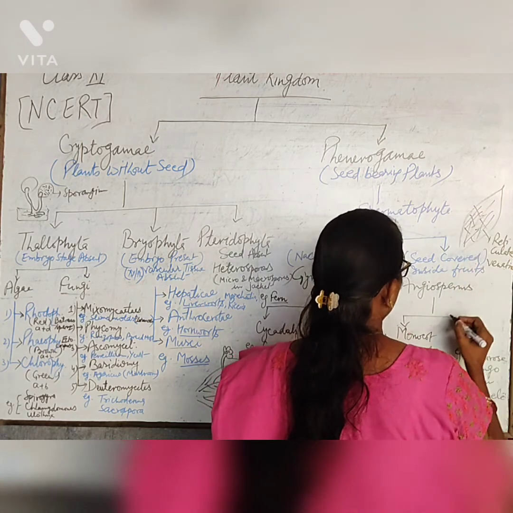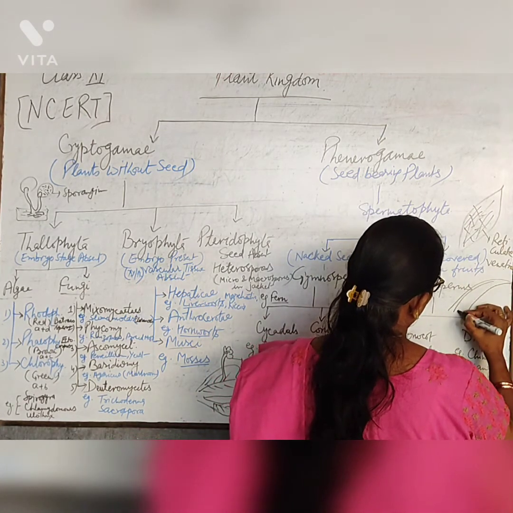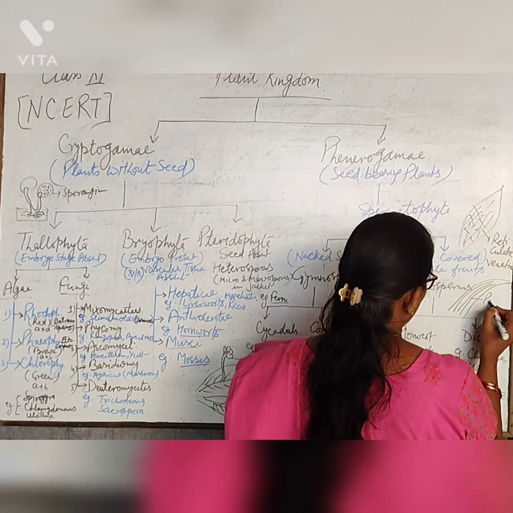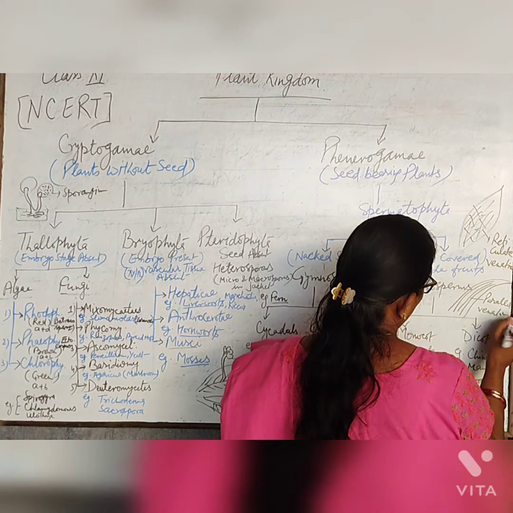But in monocot leaf, like this, there is a tapered end and parallel venation.